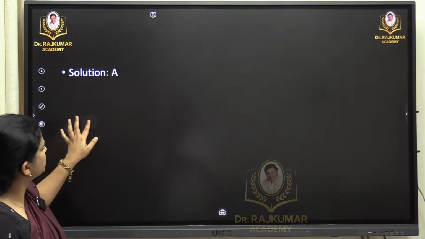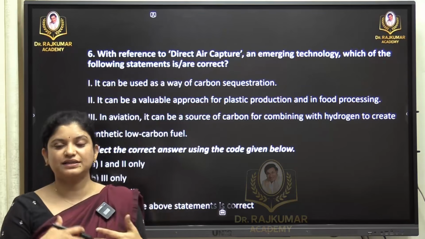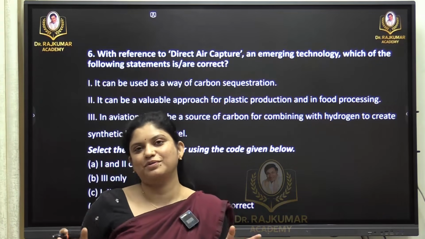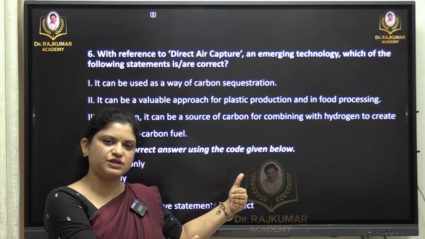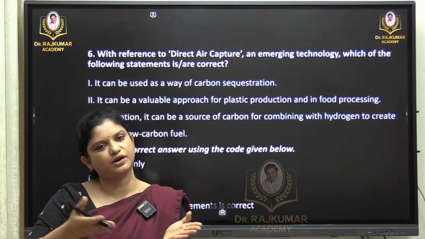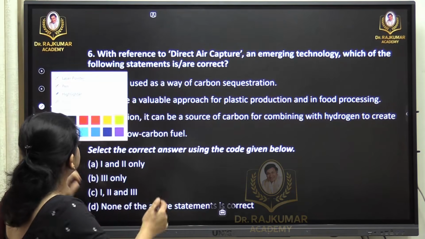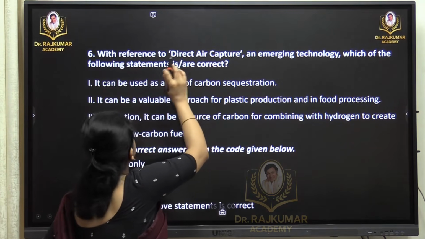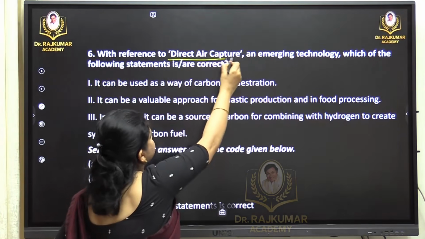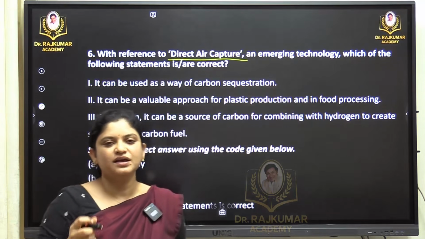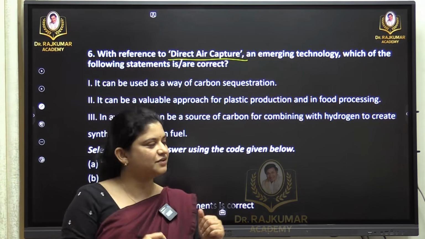Moving on to the next question, direct air capture. The question paper is so saturated with carbon, full of carbon. This is a very old topic, not just 2024. Since 2022-23 this has been in the news. The term itself is self-explanatory. What is direct air capture? Releasing carbon first, then capturing it back again. That is the irony we are dealing with.